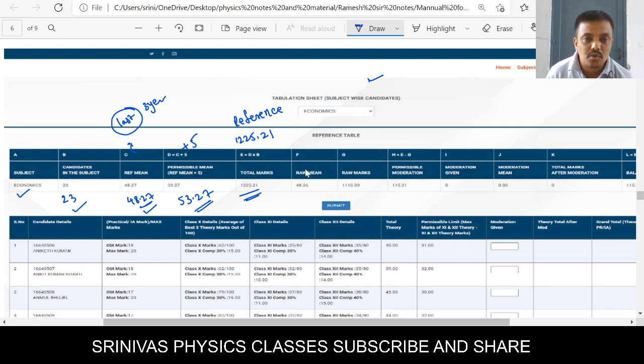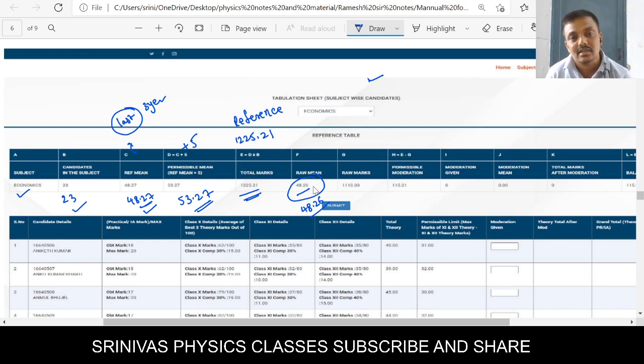And now next, let's go for the raw mean. What is this raw mean? Raw mean means that the CBSE already collected the 10th class data and 11th, 12th data from you, and after that it calculated the raw mean from the marks that you produced, and that was updated in the CBSE. That is the raw mean. That means whatever we entered till now, that subject average is 48.26.